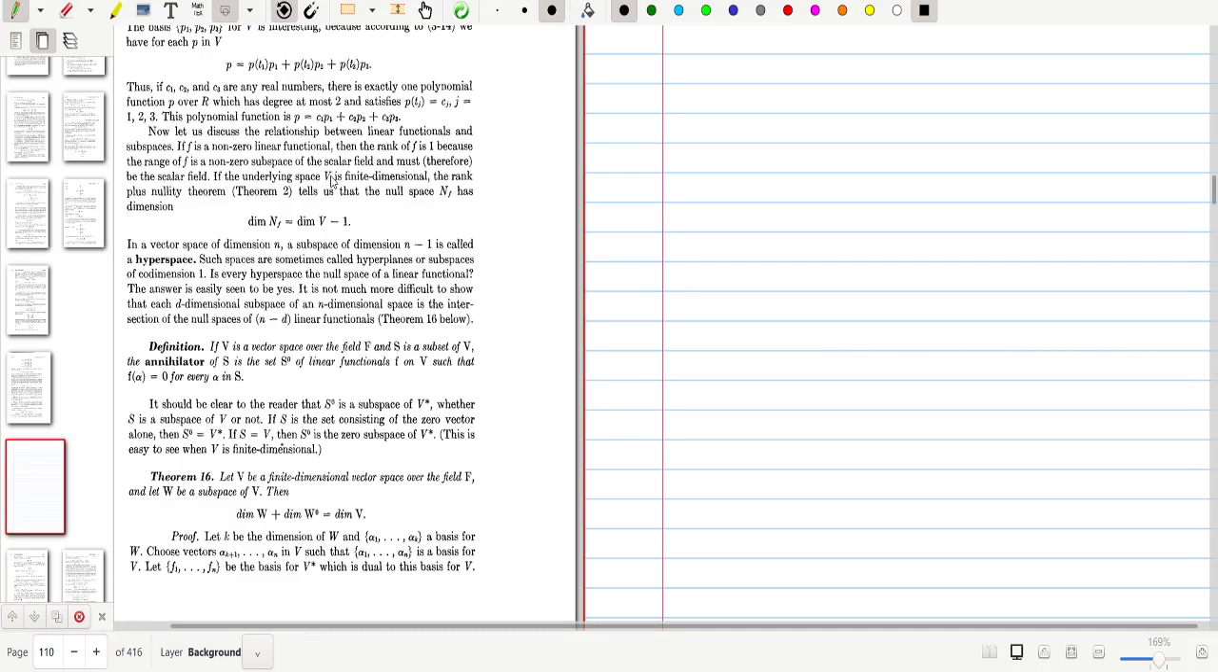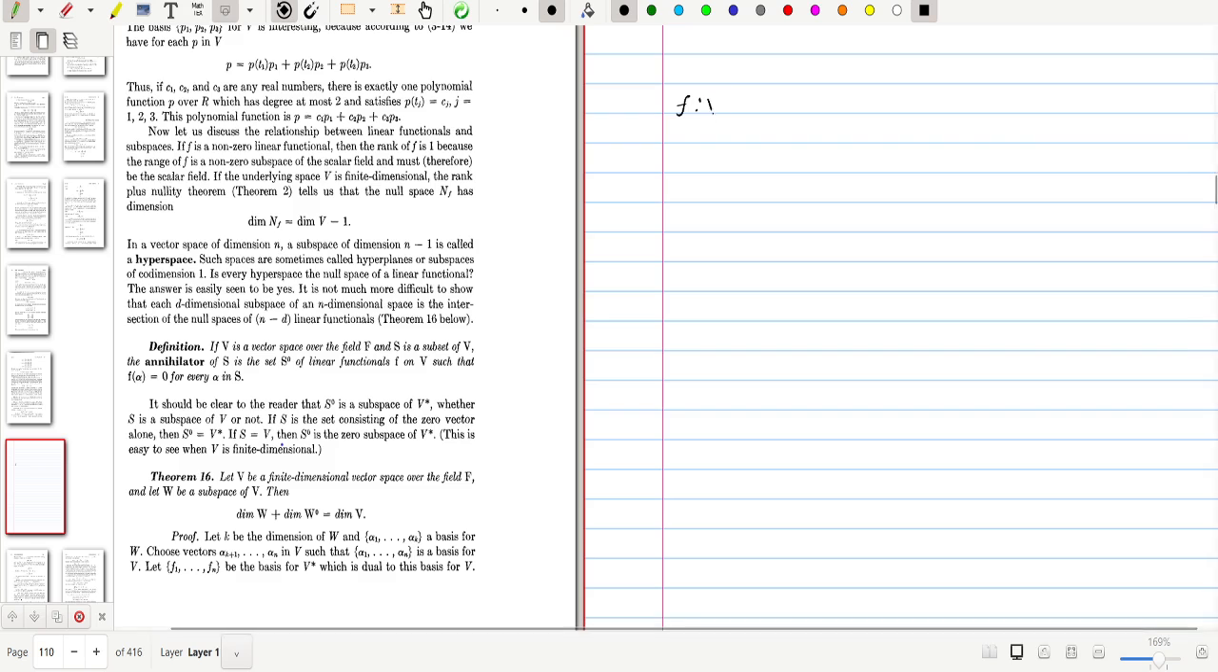Today we discuss the definition of hyperspaces and the relation between the hyperspaces and vector space. Let f be a linear transformation from V to F. So we call this f a linear functional, where V is a vector space and F is a field.